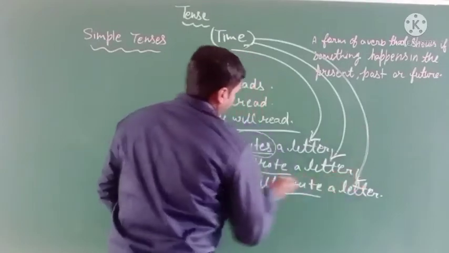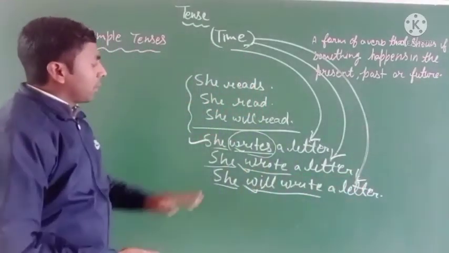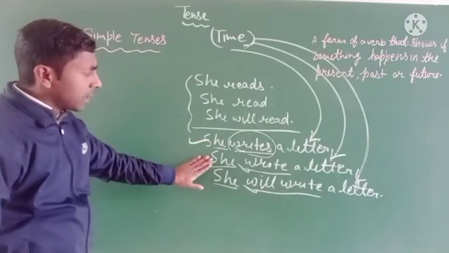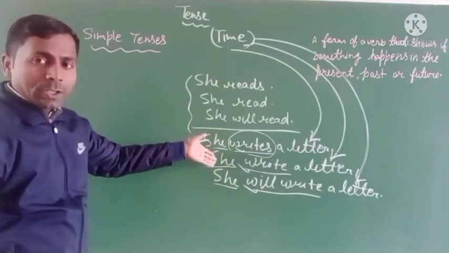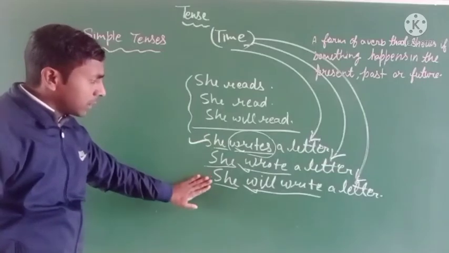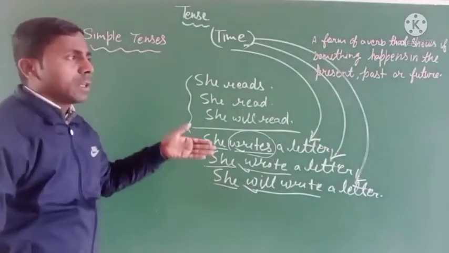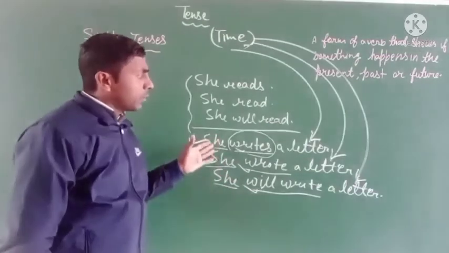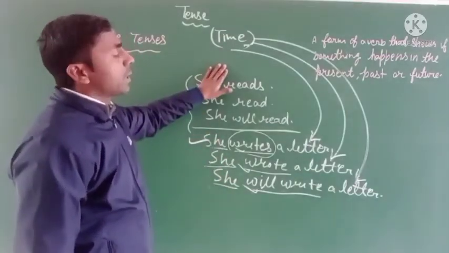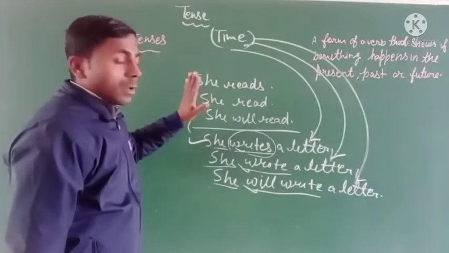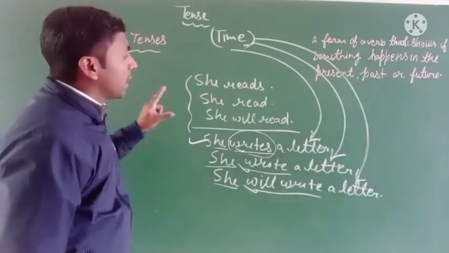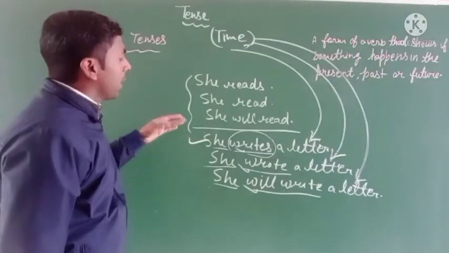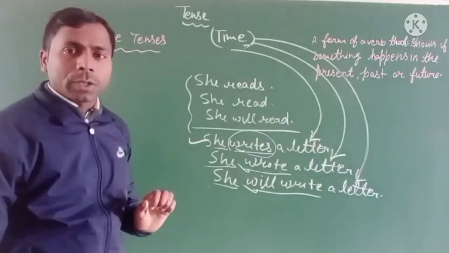In the first sentence we work in present time, in the second sentence in past time, and the third sentence tells us about future time. So these times refer to different tenses. It is only something happening that happened in the present, past or future.